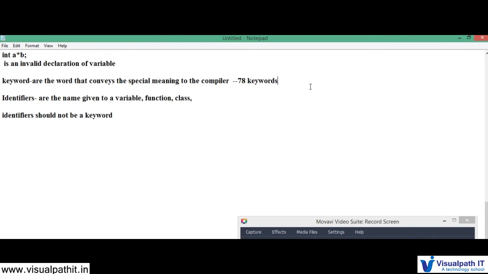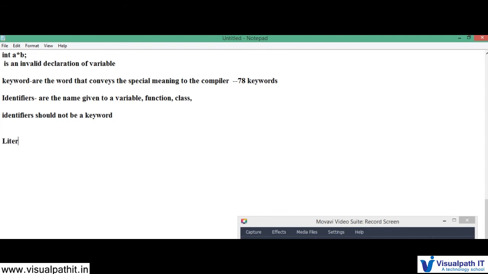Okay, next, what is called literals. This is also a part of the session. We have literals. The literals are data items that never change their value during a program execution.